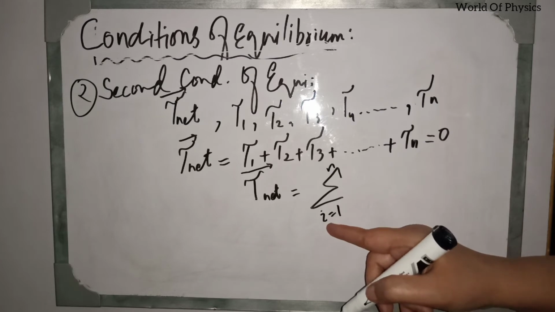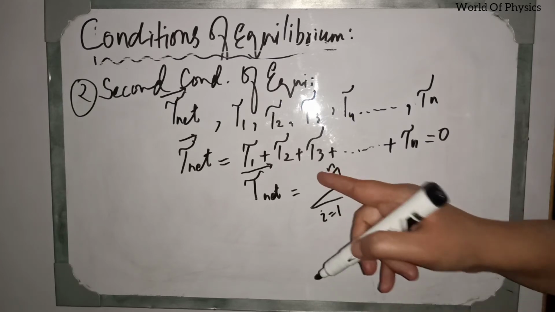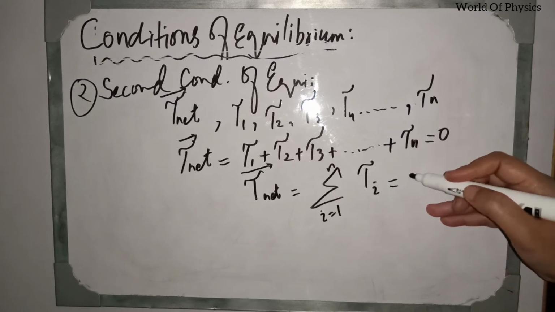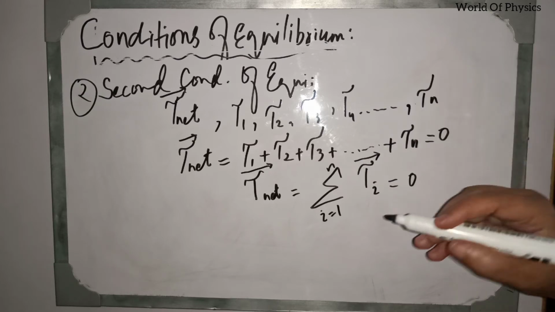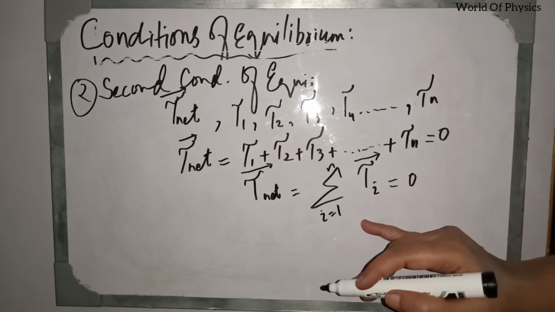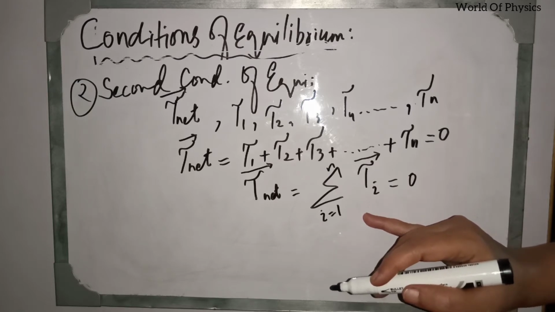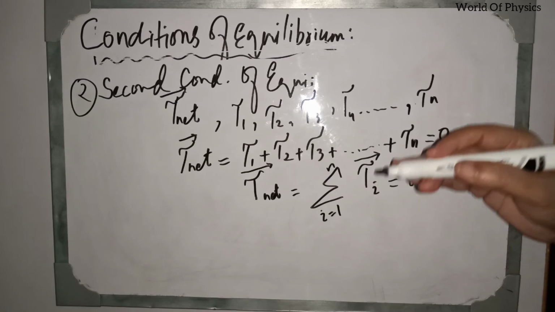Summation i equals 1 to n, torque i should be equal to 0. This is a single equation in which we can express the second condition of equilibrium, which states that the sum of all the torques acting on a body must be equal to 0.